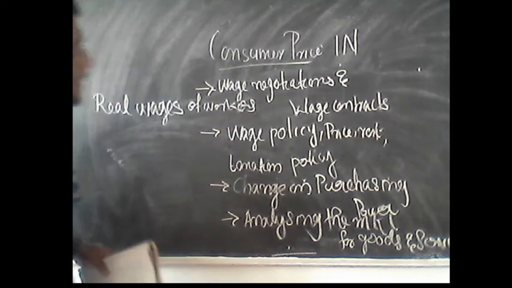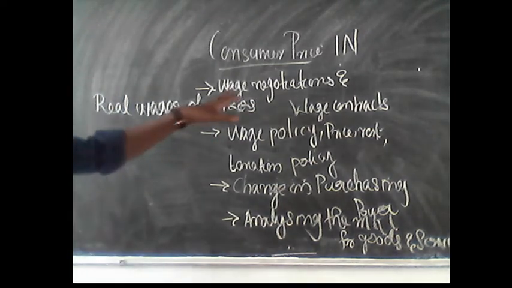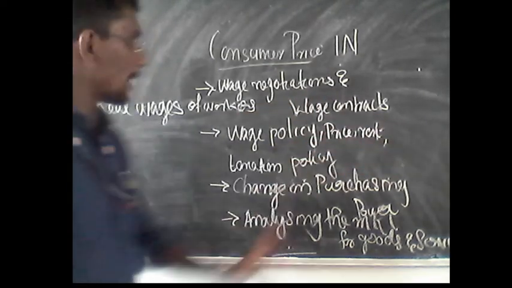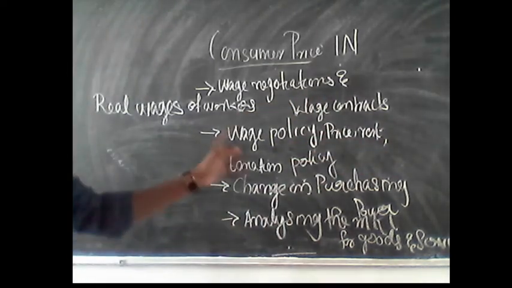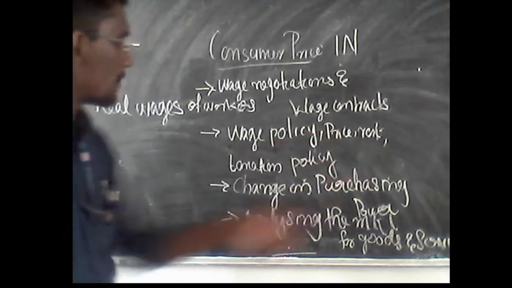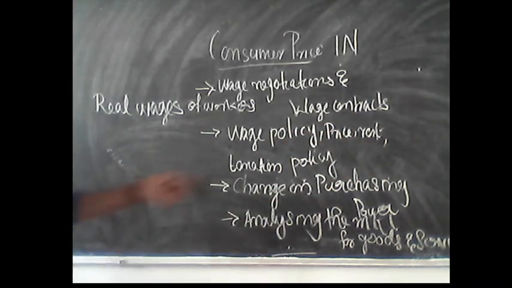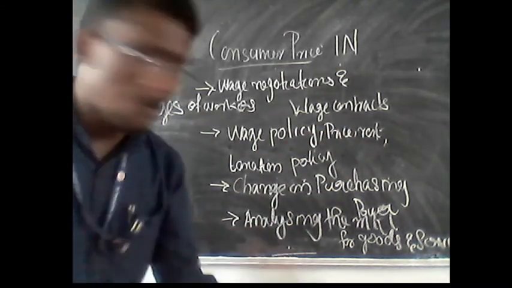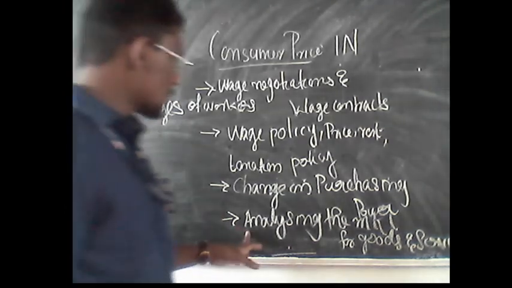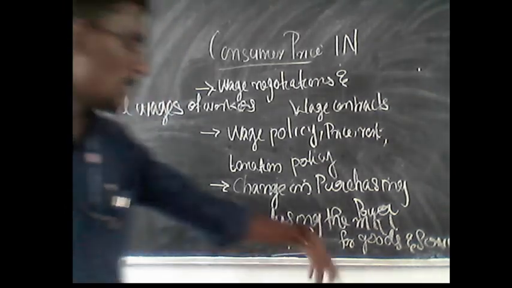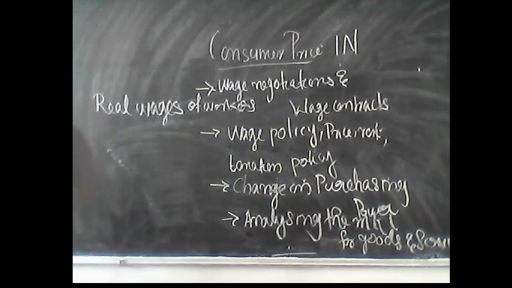So these are the major utilities of this consumer price index number or the cost of living index number. First one, the preparation of wage negotiations and wage contract, and second one, the policy of wage fixation, price fixation, rent fixation, and taxation. And for analyzing the change in purchasing power of foreign or domestic currencies. And next one is for the purpose of analyzing the market for specific goods and services. And the last one is to realize the change in real wages, or the calculation of real wages can also be found out by using this cost of living index number or the consumer price index number.